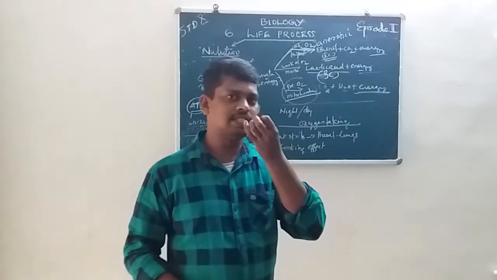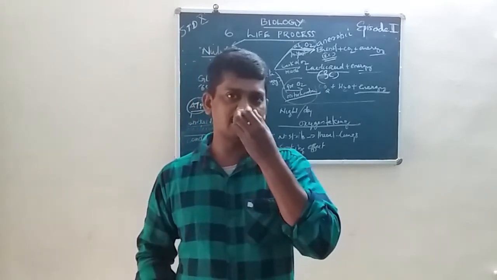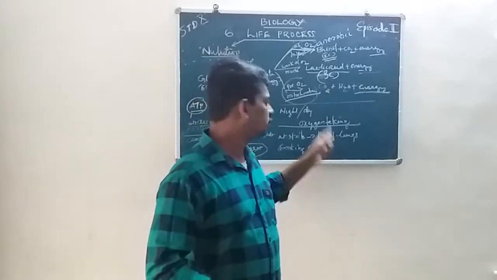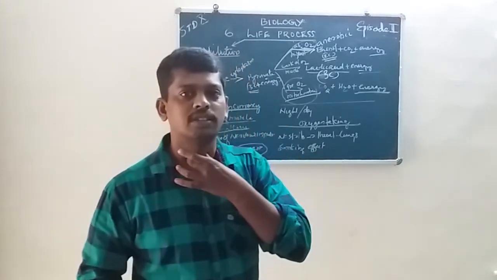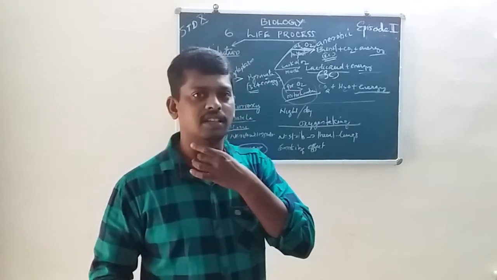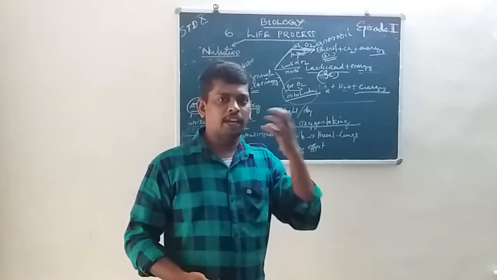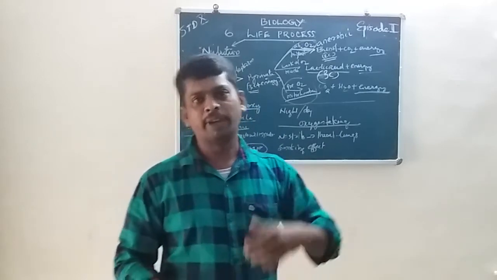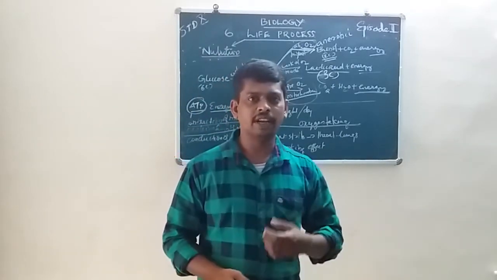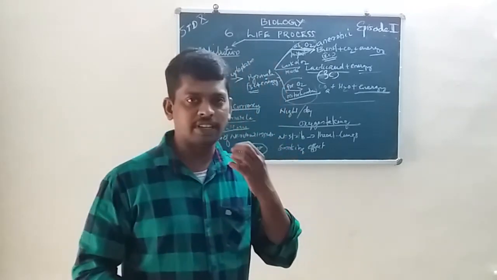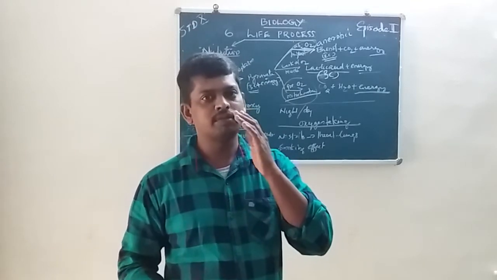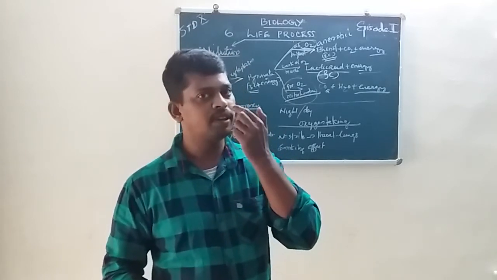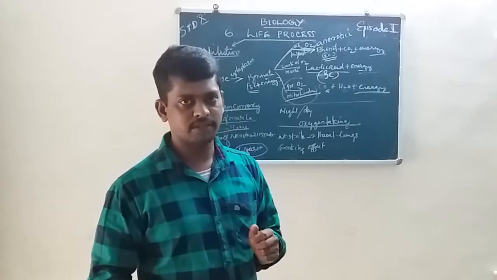Then this oxygen passes from the external nostrils to the throat. The throat is within the neck. Atmospheric air contains many germs, dust particles, etc., which are prevented by the hairy structures of the external nostrils.